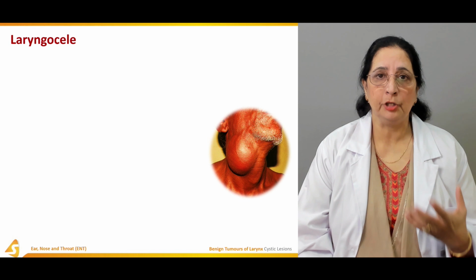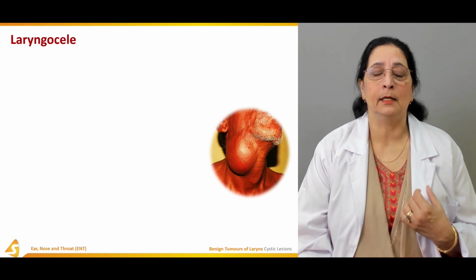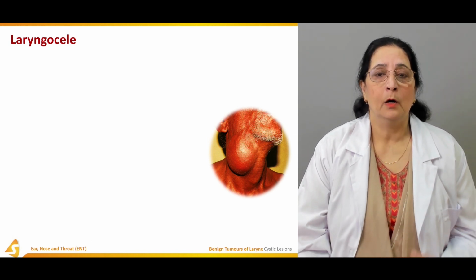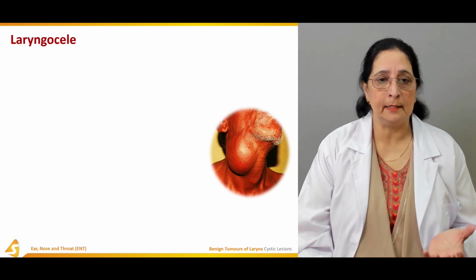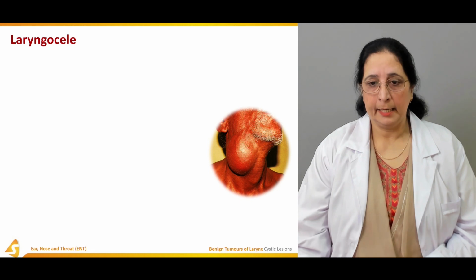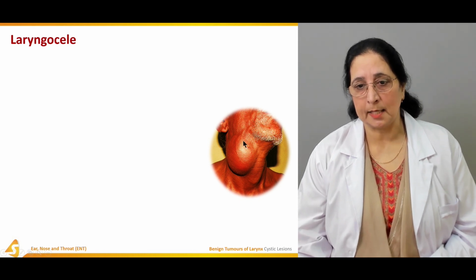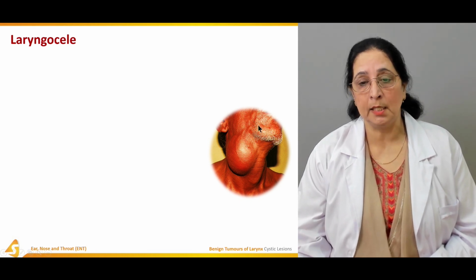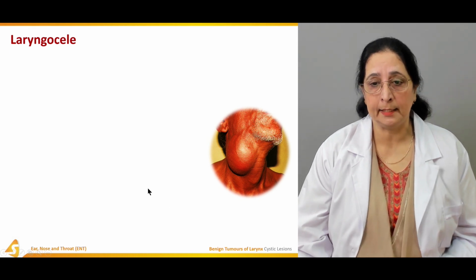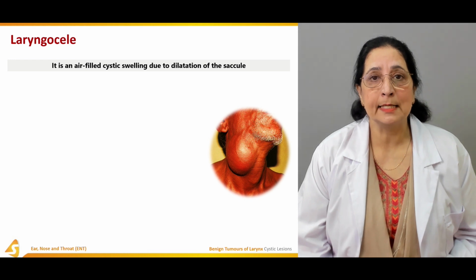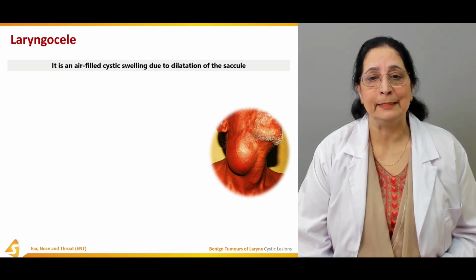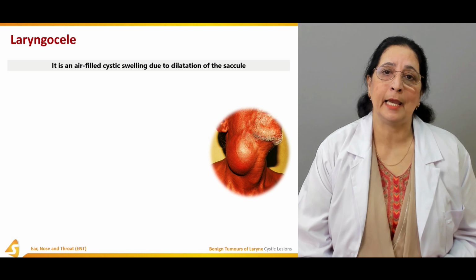Next, the third type of cystic tumor or cystic non-neoplastic tumor of the larynx is the laryngocele. In this picture, you can see the laryngocele, a big swelling in the neck. It is an air-filled cystic swelling due to dilatation of the saccule.